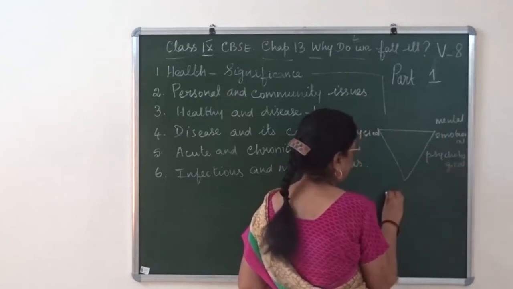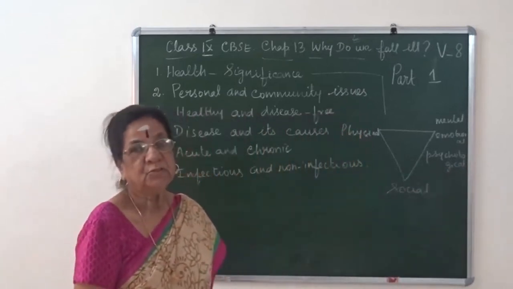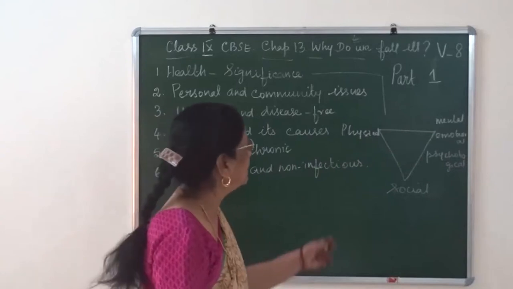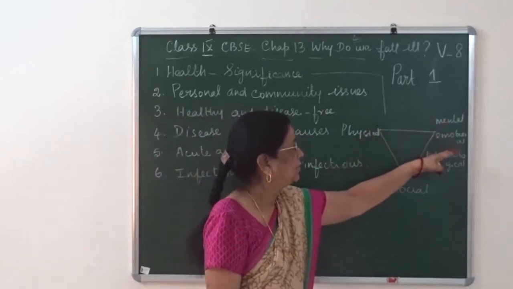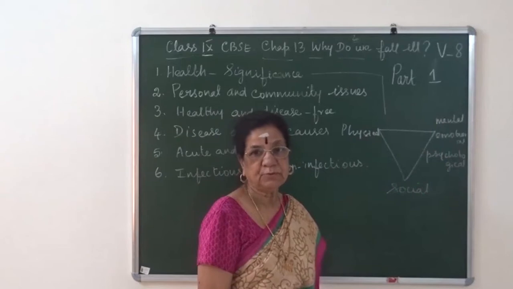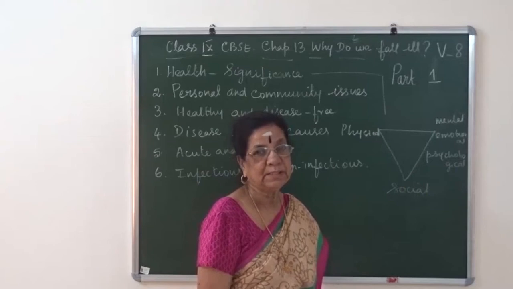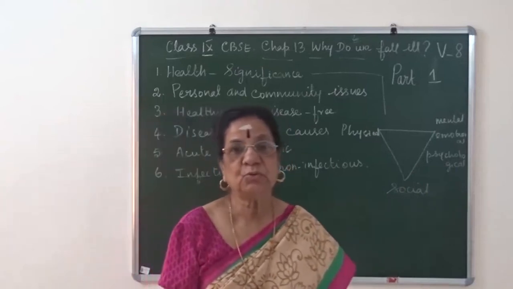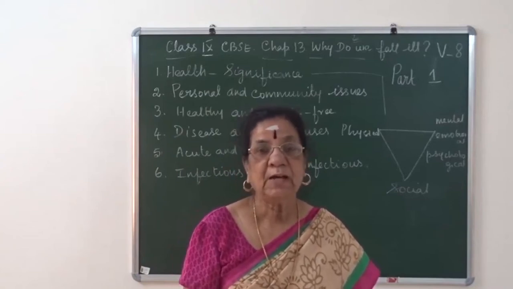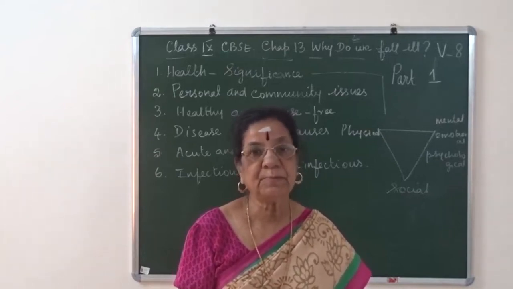Mental, emotional or psychological and social well-being. So we define health as: health is wealth, and health is being physically, mentally, emotionally or psychologically, and socially fit enough to live in a society, that is, social well-being. Why do we say so? We must be fit to live in a society. Our body should cooperate with us, free from diseases.